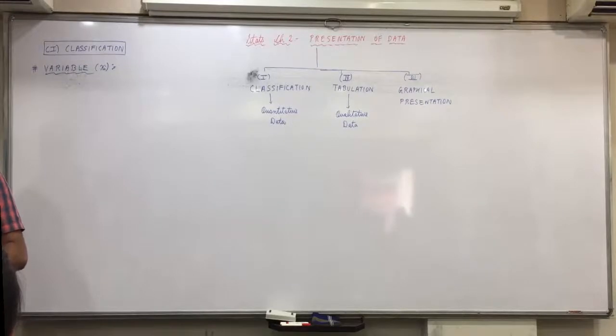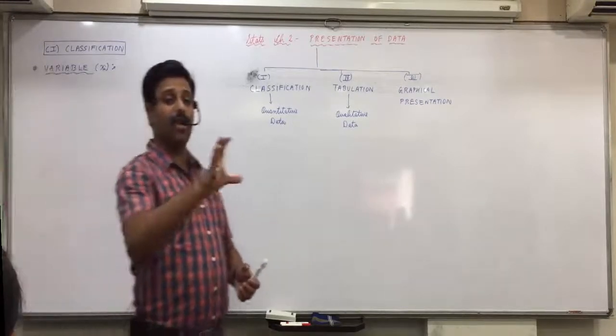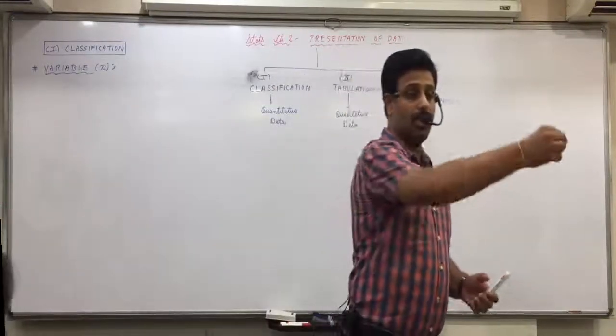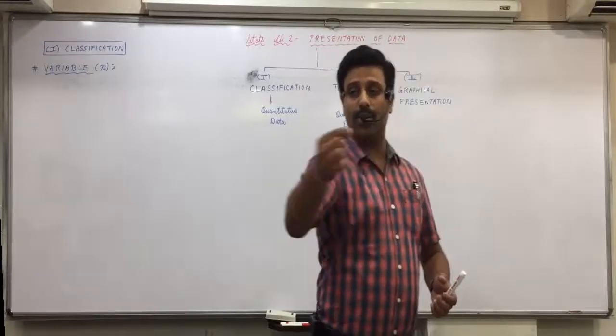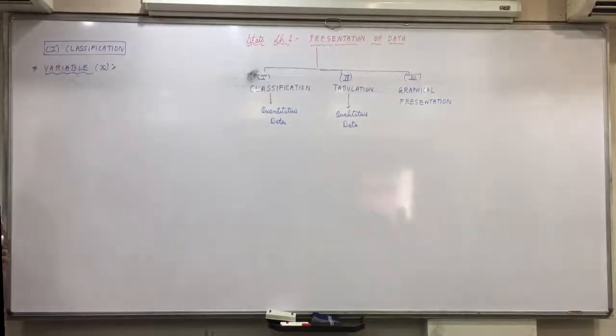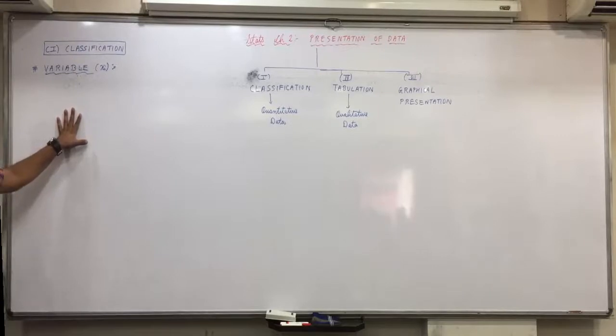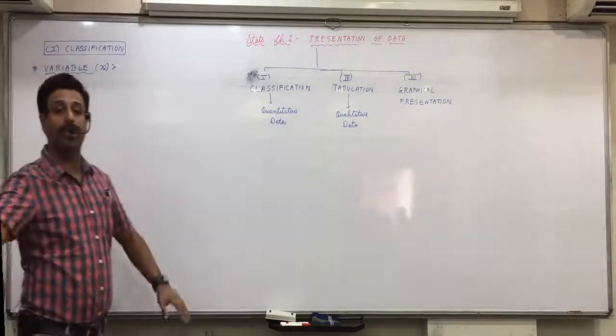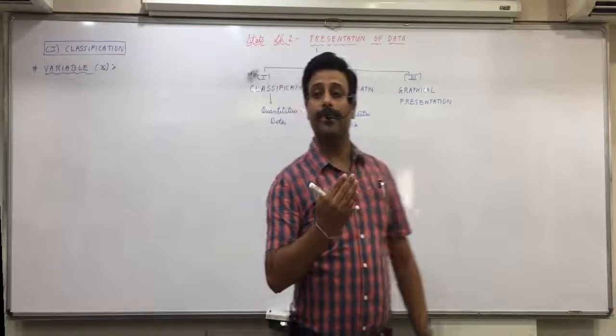Right? Now does that characteristic vary or differ from unit to unit, means student to student or not? Yes. It is called variable. So what is variable? The characteristic of a unit which varies, means differs from unit to unit. Okay, repeat.